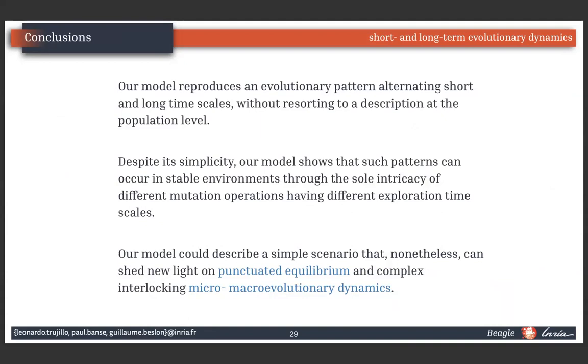Despite its simplicity, our model showed that such a pattern can occur in a stable environment through the sole intricacy of the different mutation operations having different exploration time scales, and our model could describe a simple scenario that nevertheless can shed light on punctuated equilibrium and complex interlocking micro-macro evolutionary dynamics.